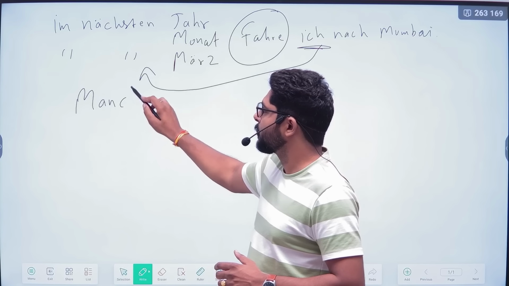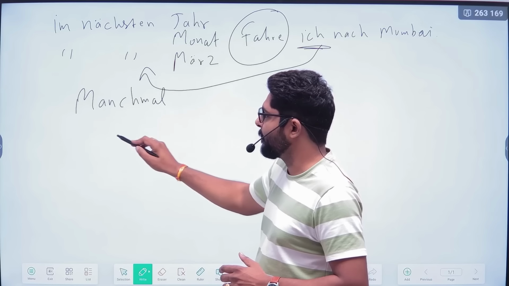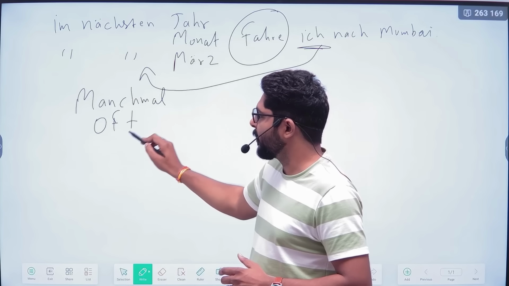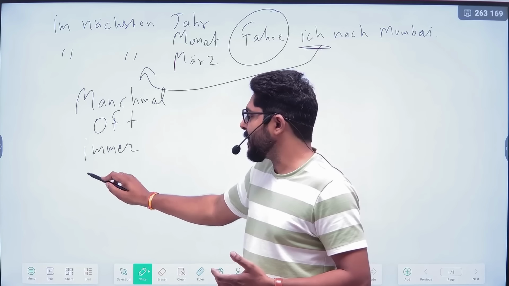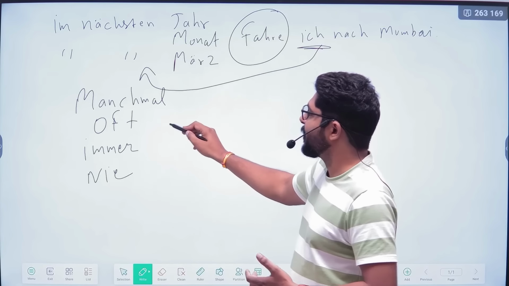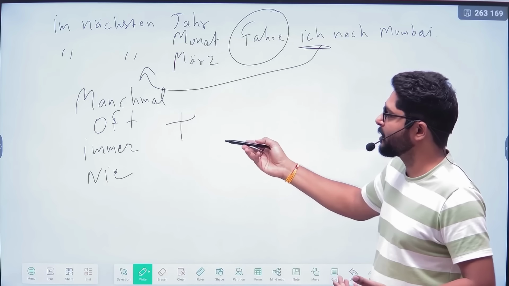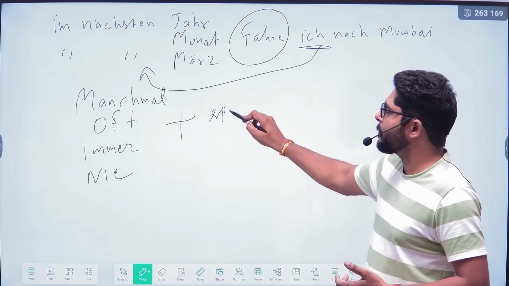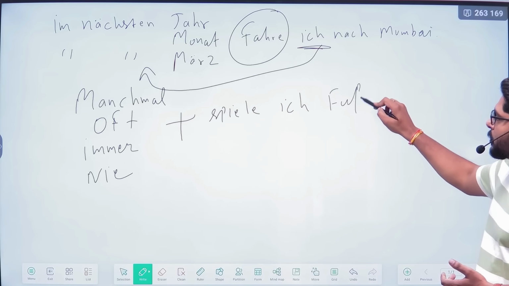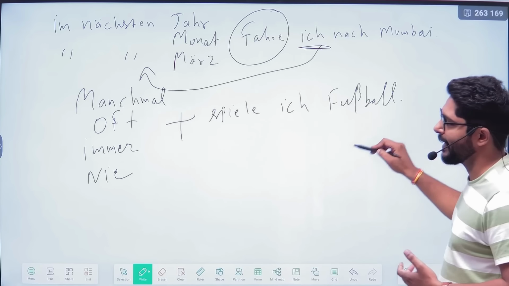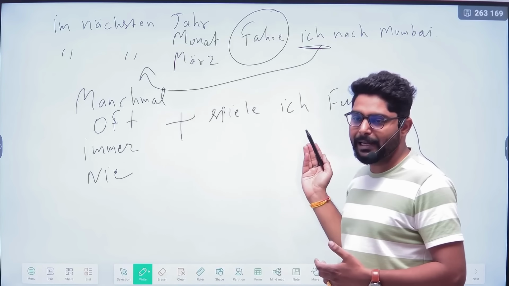More words you can add on. Manchmal means sometimes. Oft means often. Immer means always. Nie means never. So these words you can also add on. Manchmal spiele ich Fußball.